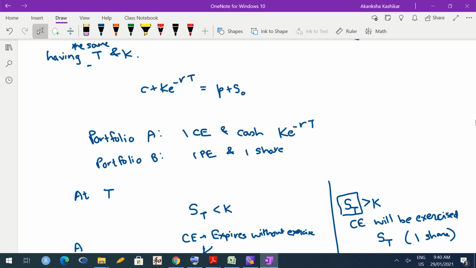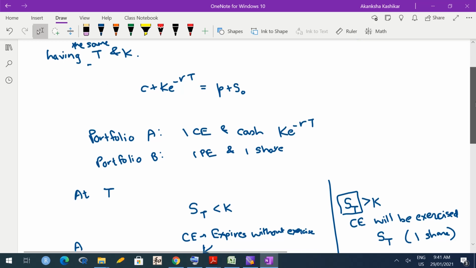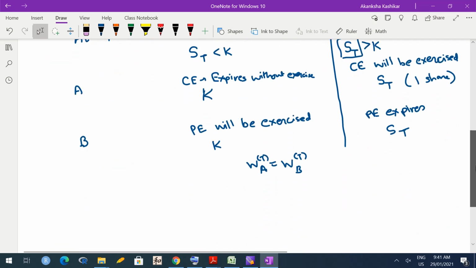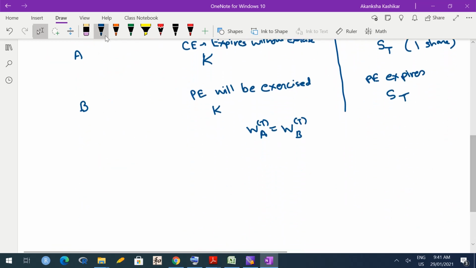So this is put call parity. As I said, you can create an arbitrage opportunity if the sign is an inequality sign. Okay, if there is an inequality sign in between. So whichever portfolio is more expensive, you will short sell that portfolio, buy another, and so on.